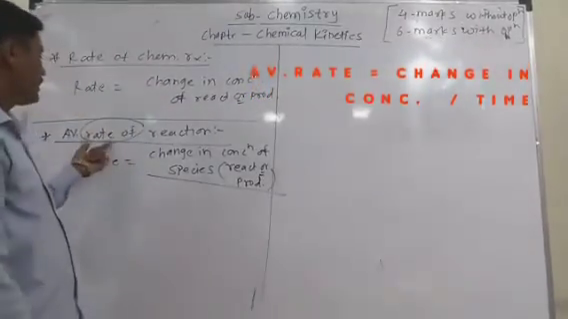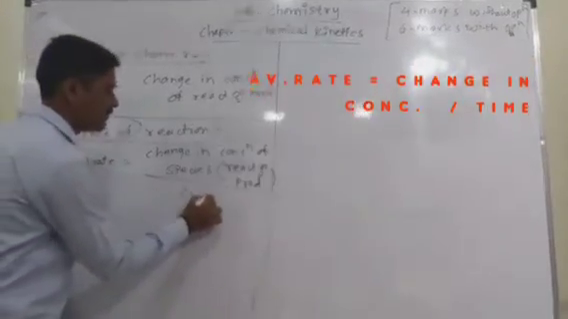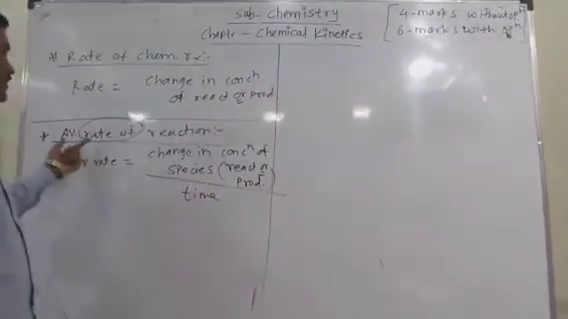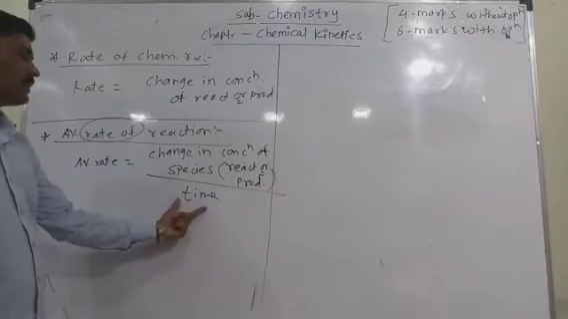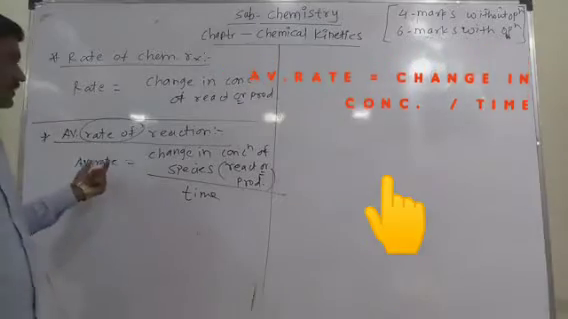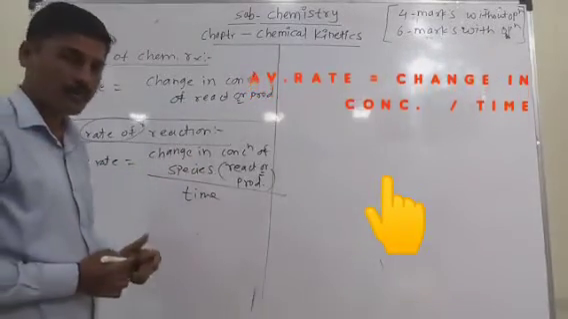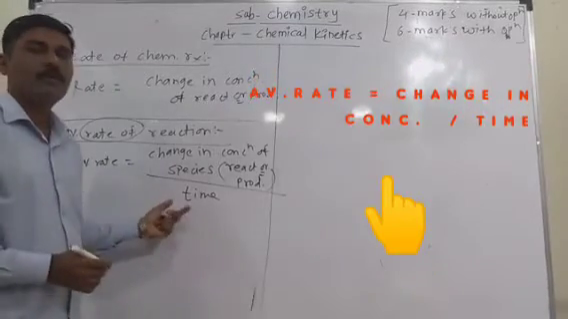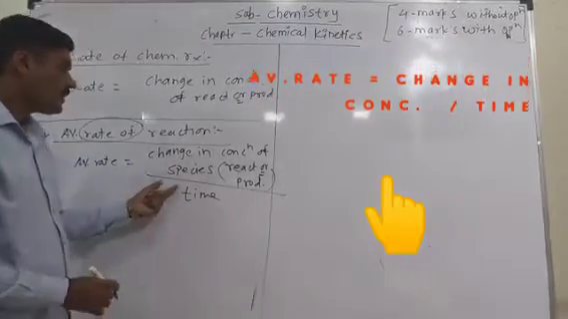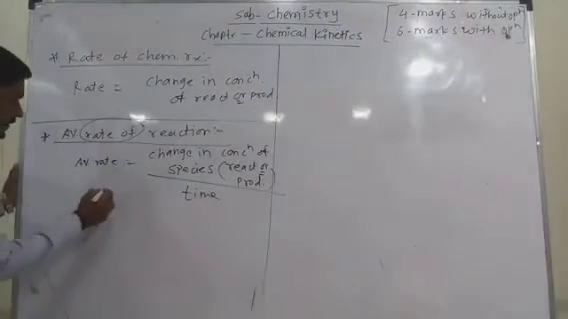What is the average rate? We have to take the average rate. That's why there is a time. Average rate depends on the time and the change in concentration. So the definition of average rate becomes: the average rate is the change in concentration of the reactant or the product per unit time, or the time interval.